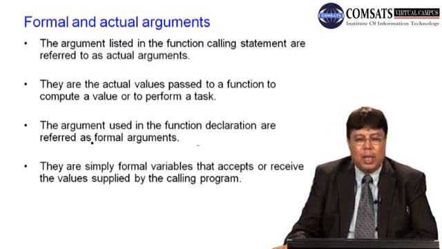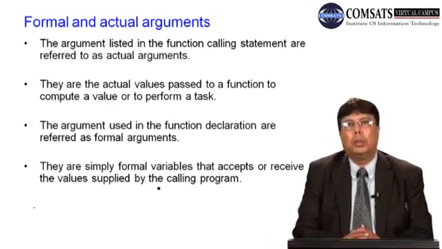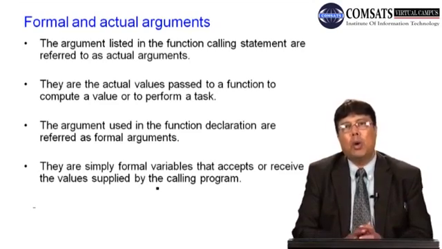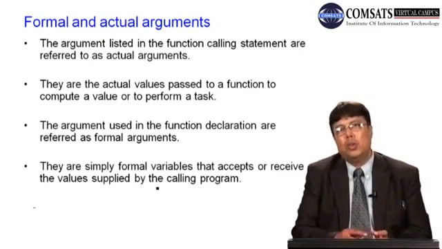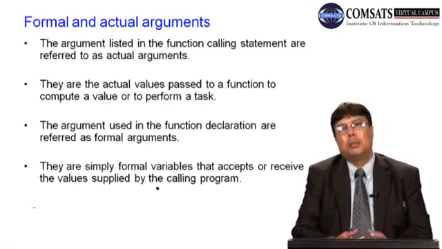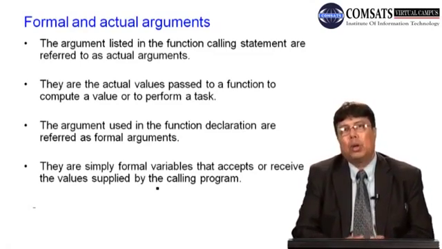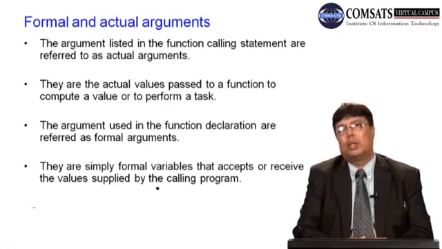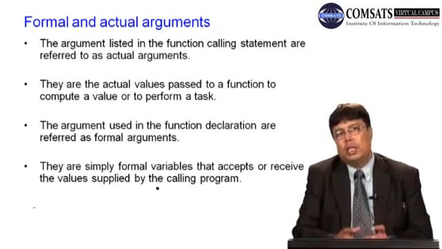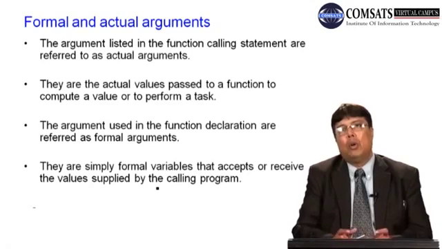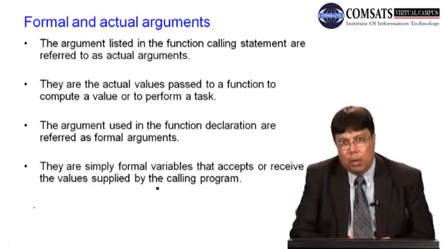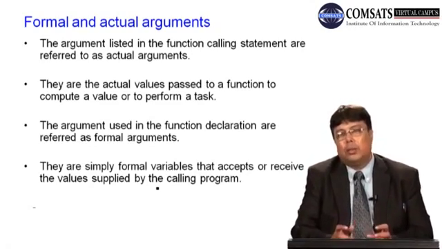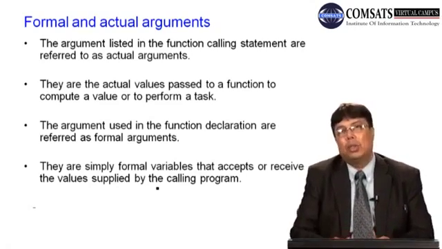So the formal arguments are simply formal variables that accept or receive the value supplied by the calling program. जो formal arguments हैं, they are corresponding to the actual arguments. They are used to receive the data supplied by the calling program. तो calling program actual arguments के through data किसी function को भेजता है, और वो data function के formal arguments में receive होता है.